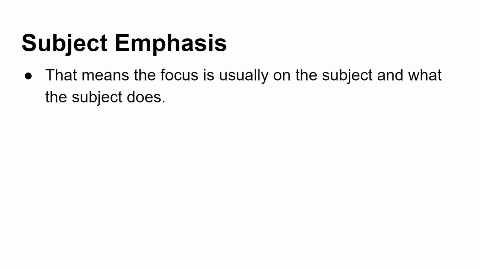Now, before going into these salience factors and the evaluation, we will see what it is. The first thing is subject emphasis. That means the focus is usually on the subject and what the subject does. If we have a sentence which is focusing on the subject and his actions, then you call it a subject emphasis, and you can assign 80 weight to it.